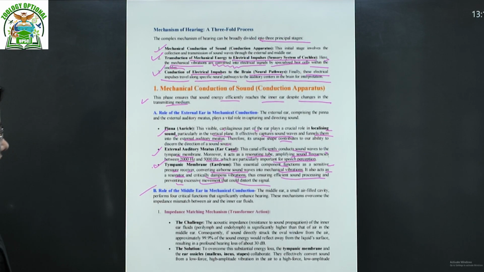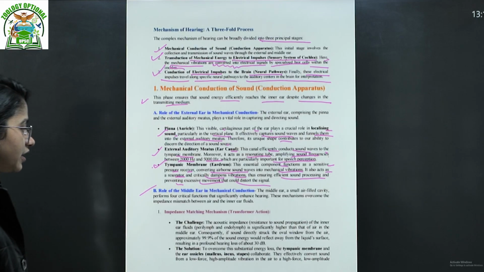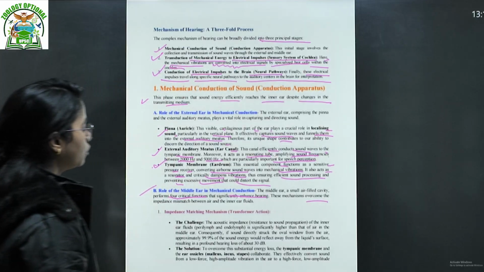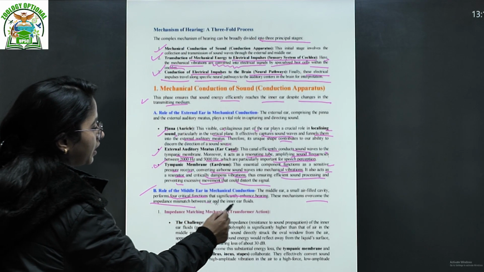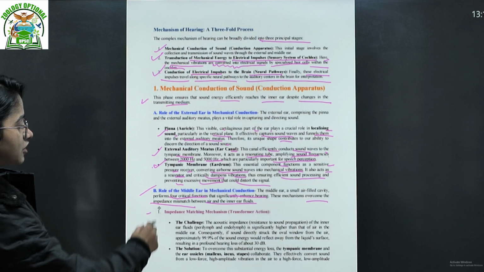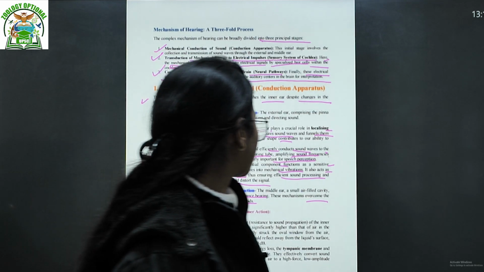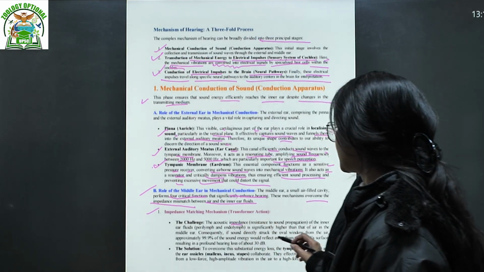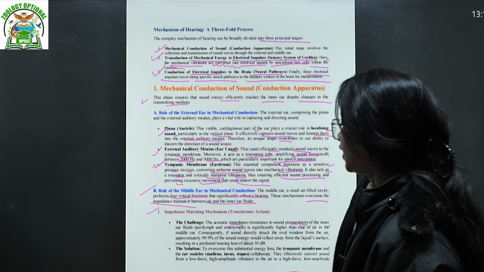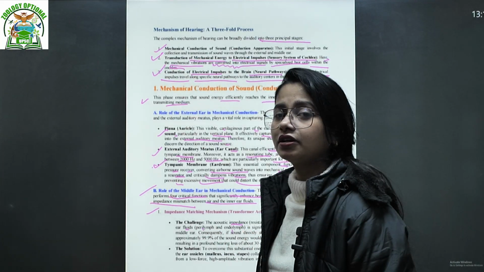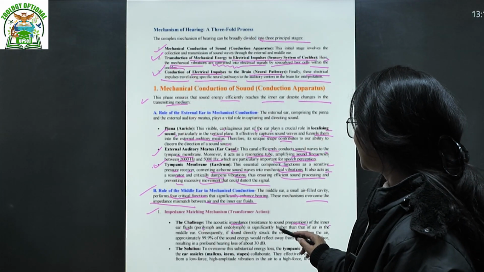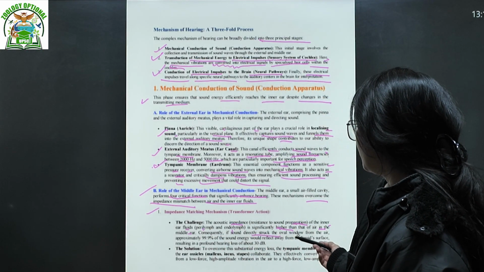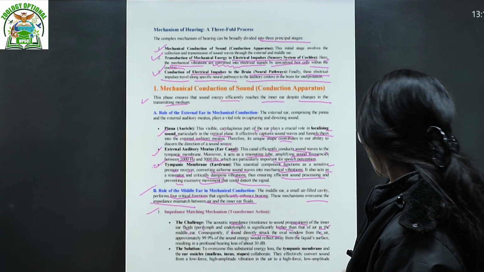Role of the middle ear in mechanical conduction. The middle ear is a small air-filled cavity that performs four critical functions that significantly enhance hearing. This mechanism overcomes the impedance mismatch between air and the inner ear fluids. First is the impedance matching mechanism, that is the transformer action. The acoustic impedance, that is the resistance to sound propagation, of the inner ear fluid, perilymph and endolymph, is significantly higher than that of the air in the middle ear. Consequently, if sound directly struck the oval window of the inner ear from the air,